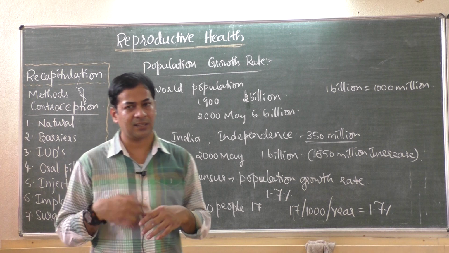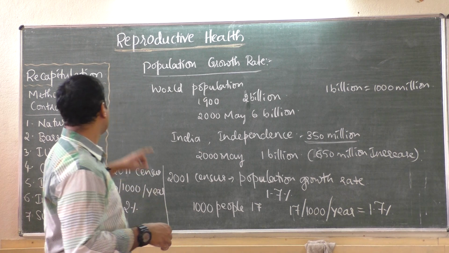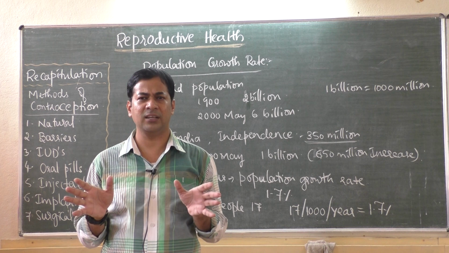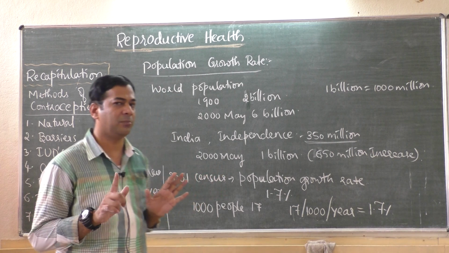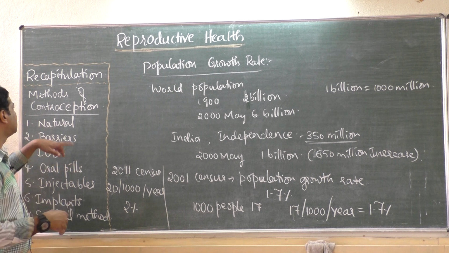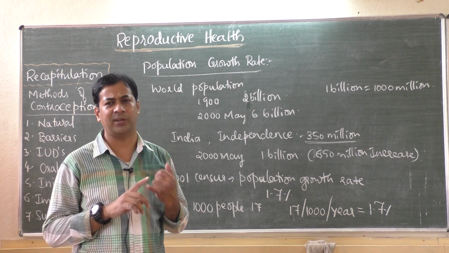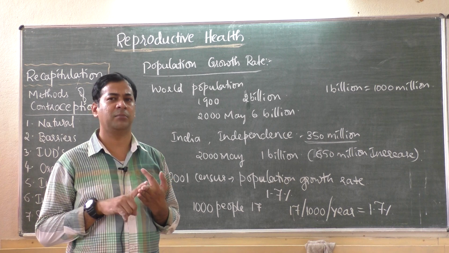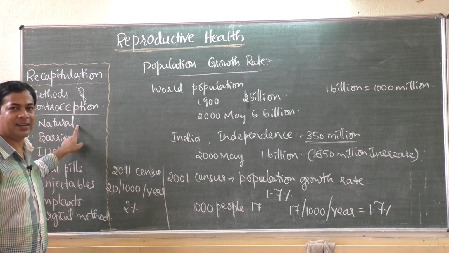Anyway, in our previous class we discussed a very interesting topic, students' interest, that is methods of contraception, that is, methods of avoiding or preventing unwanted pregnancy. 7 different methods we discussed. If you remember, I have written here for recap what we discussed in our previous class. That is the natural method. Under the natural method, 3 sub methods we discussed: periodic abstinence, then the withdrawal method or coitus interruptus, then the third method, lactational amenorrhea. So it comes under the natural or traditional method.